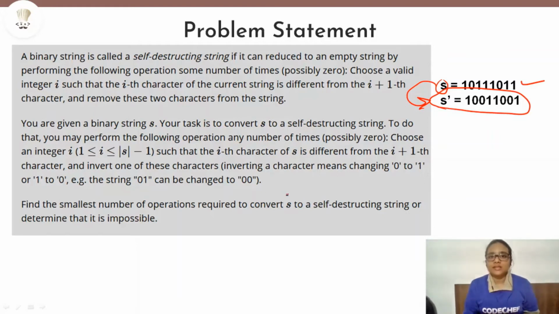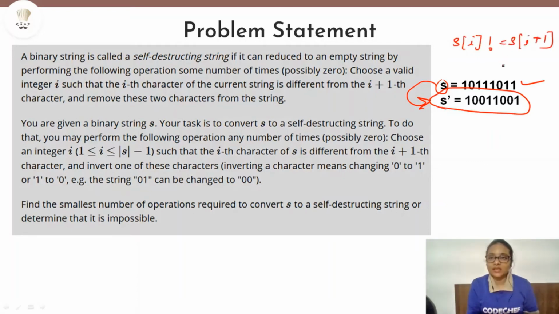To convert this given string s into a self-destructing string s dash, we can perform the following operations. The operation is just similar to what it was in a self-destructing string. We have to choose two characters adjacent to each other such that they are different from each other. That is, s of i should not be equal to s of i plus 1.